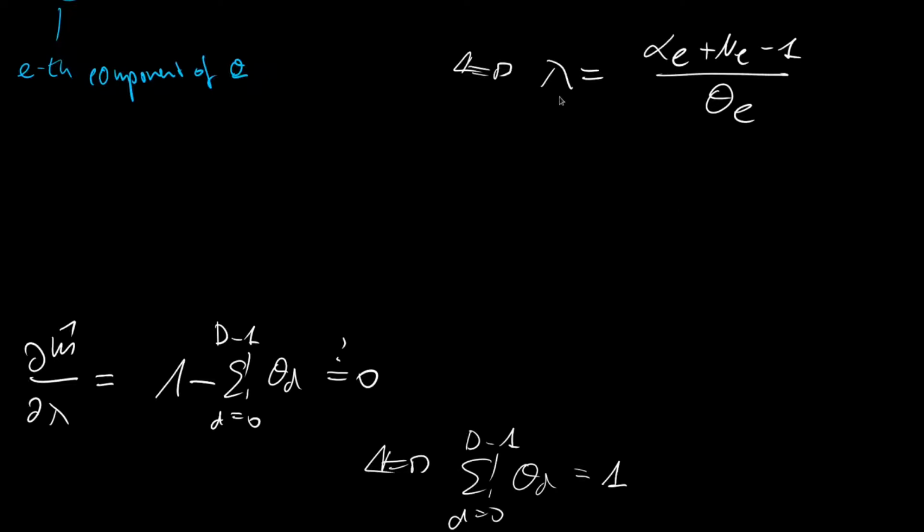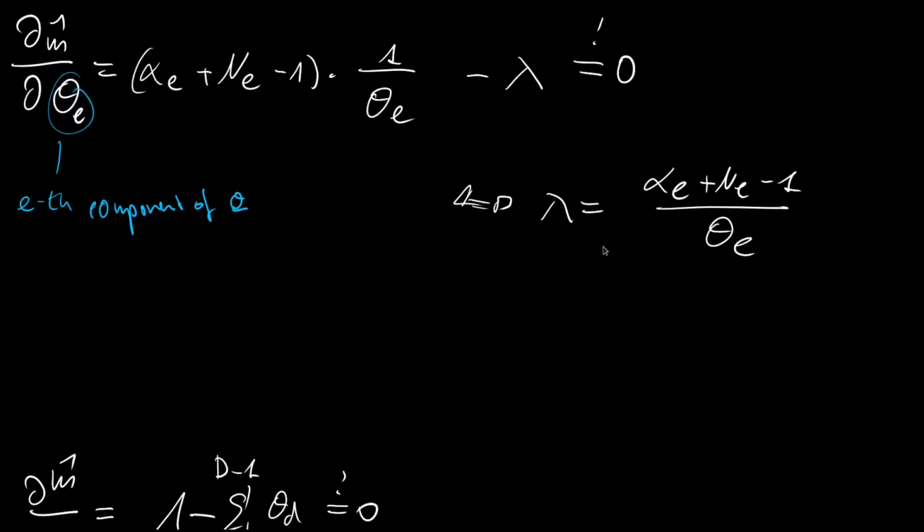So we say lambda is alpha e plus ne minus 1 over theta e, but this lambda is constant, independent of what theta e we derive. So if we derive with theta 0, then we will have a lambda. With respect to theta 1, we have a lambda, and so on and so forth. So this lambda, as this fraction here, is identical whether e is e, and also holds for e minus 1 and e plus 1.